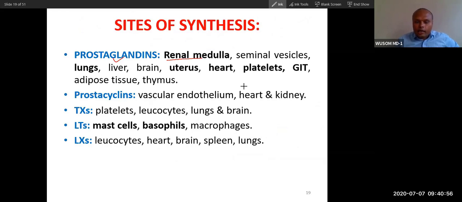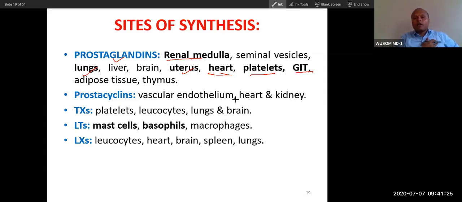These are the renal system, the medulla of the kidney, not the cortex, then the lungs, uterus, so the reproductive system, your respiratory system, cardiovascular system, heart and platelet, and your GI system. So all these systems are influenced by prostaglandins.